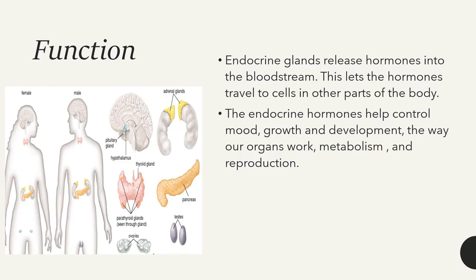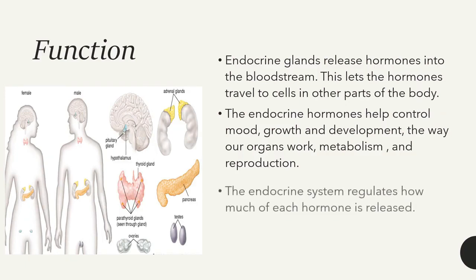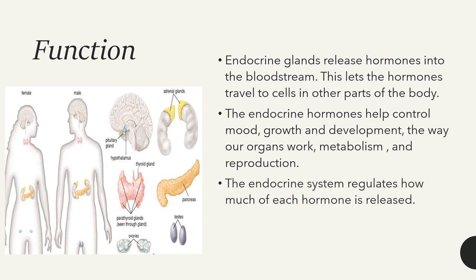So the endocrine hormones, the chemicals secreted by our endocrine system, are involved in maintaining all the activities of our body like growth, development, mood, and metabolism, and mainly reproduction. These are the things controlled by the endocrine system, and the endocrine system regulates the amount of hormones, when that hormone should be released, and what the target organs of that hormone are. These things are regulated by the organs of the endocrine system.